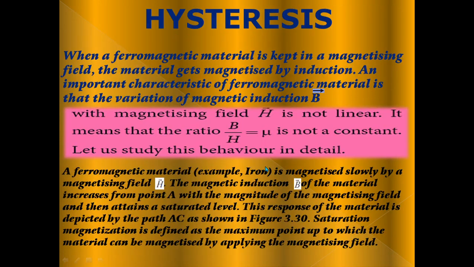The important point says the magnetic induction B vector of the material increases from point A with the magnitude of the magnetizing field and then attains a saturated level.